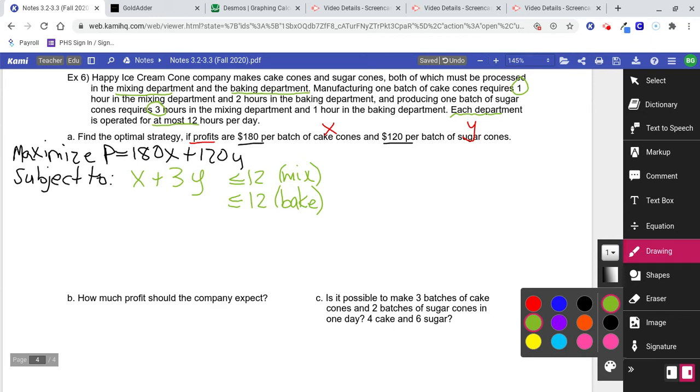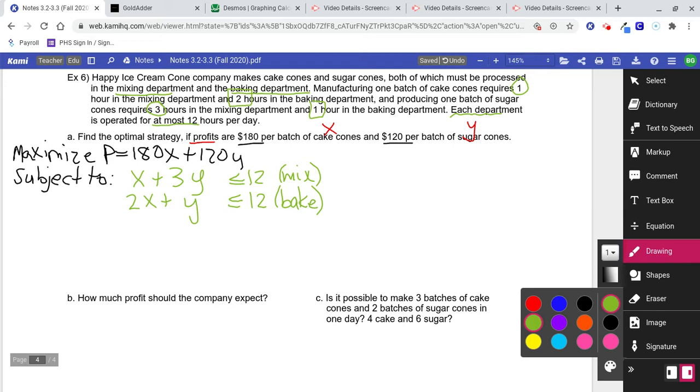Notice the x was for cake cones and the y was for sugar cones. Now let's go through and talk about baking. This one says 2 hours baking for the cake cones and 1 hour baking for the sugar cones. So that's going to be 2x plus y.